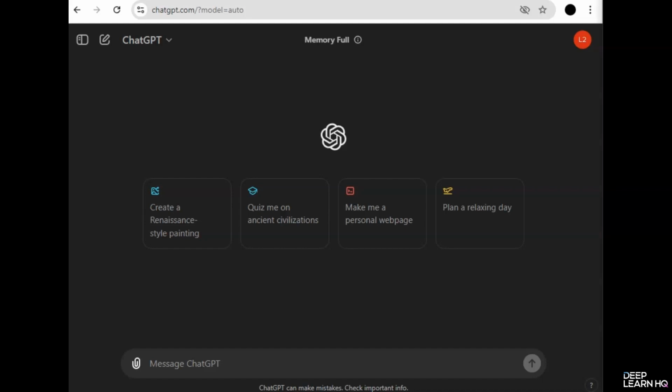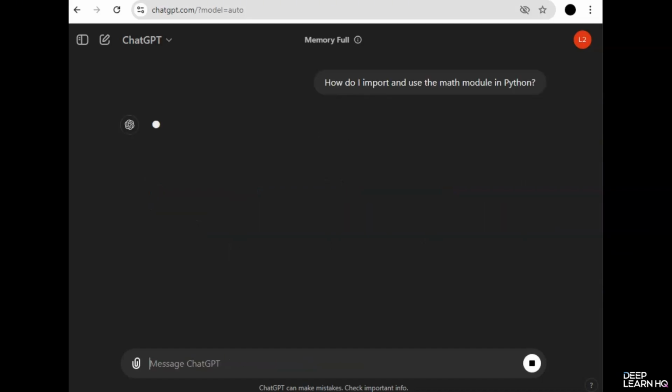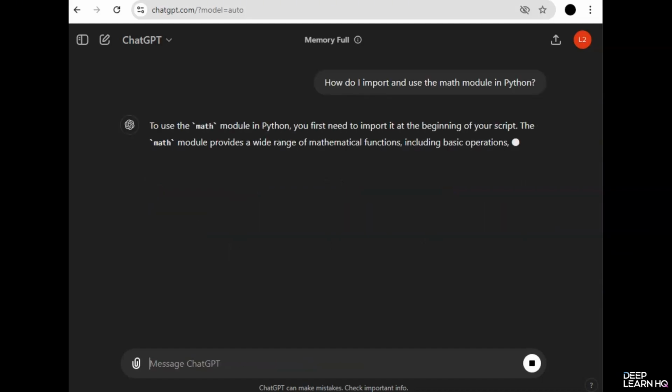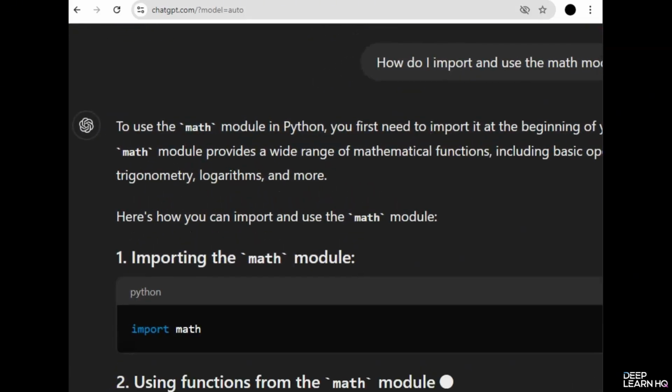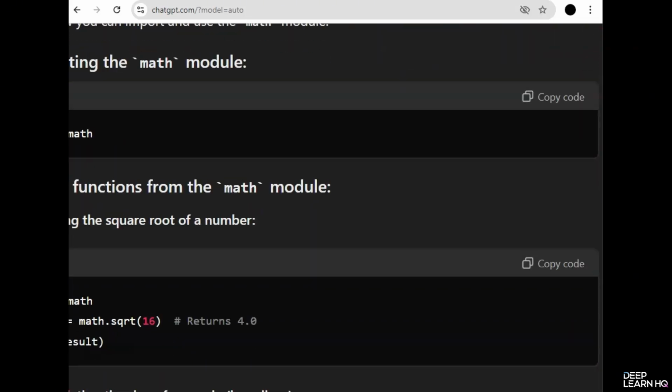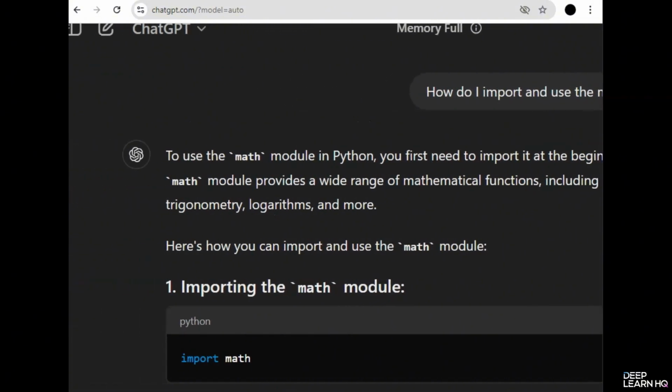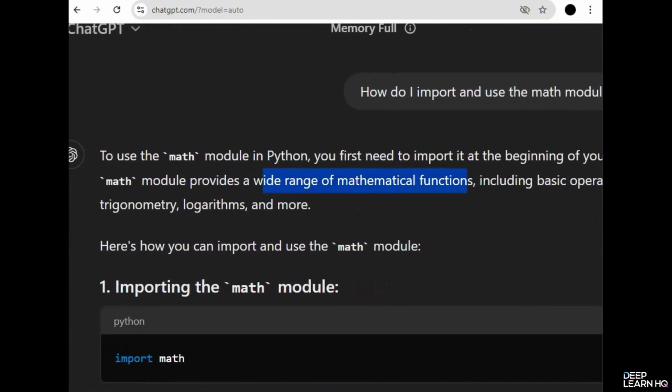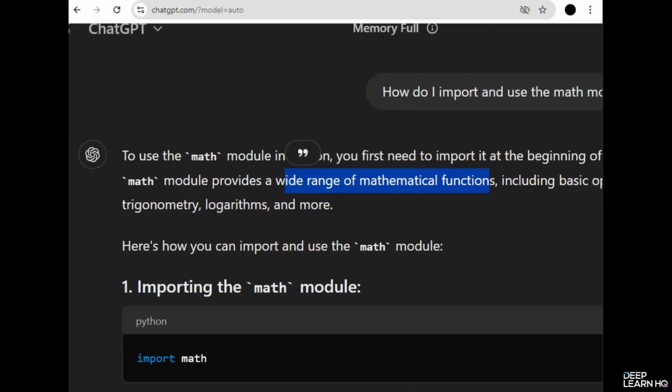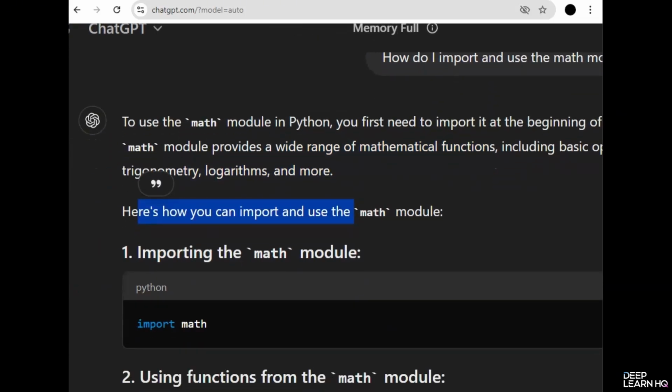For this, I'm going to type a prompt that says, how do I import and use the math module in Python? And ChatGPT responds with, to use the math module in Python, you first need to import it at the beginning of your script. The math module provides a wide range of mathematical functions, including basic operations, trigonometry, logarithms, and more. And here's how you can import.